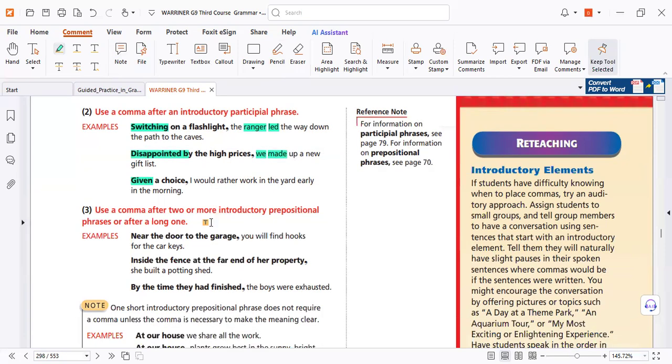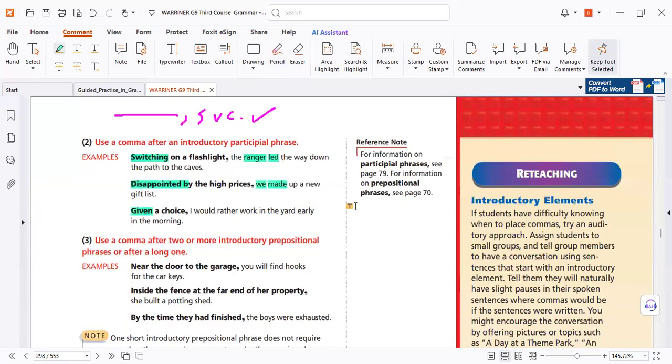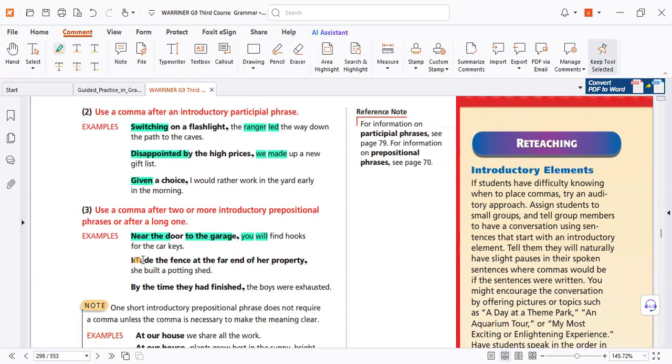Now again, can we use an appositive or any prepositional phrase? Any phrase: prepositional phrase, present or past participle phrase, appositive phrase, a gerund phrase sometimes. Let's be careful about a gerund phrase. You need a subject after the comma. So here we have two prepositional phrases, no problem. Here we have many. Why not?